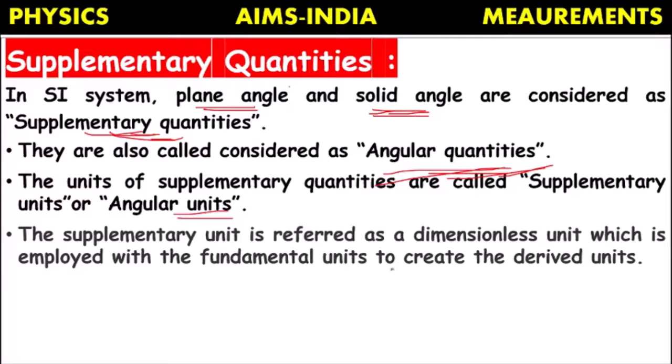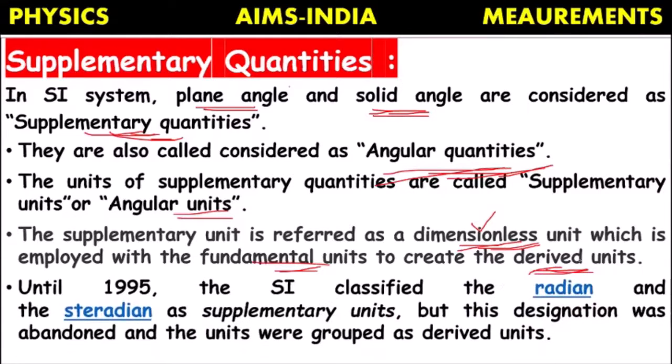It is a dimensionless unit. Regarding that, we will learn later. It is employed with fundamental units to create other quantities called derived units.